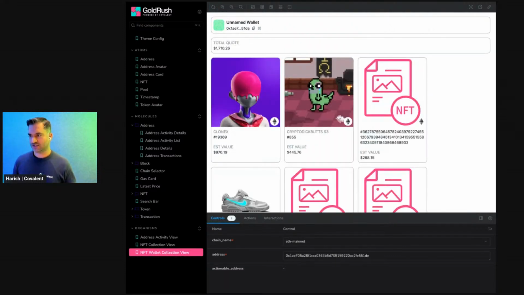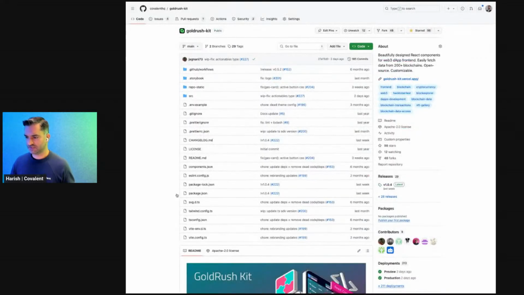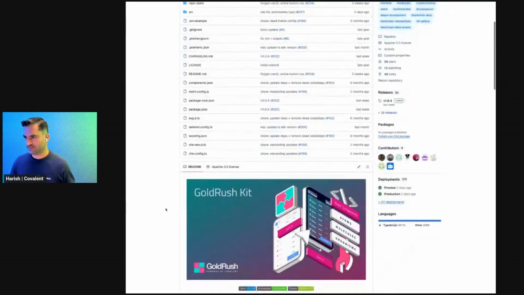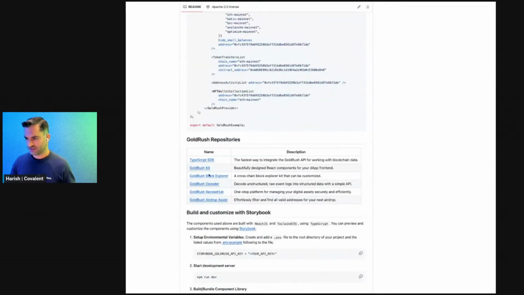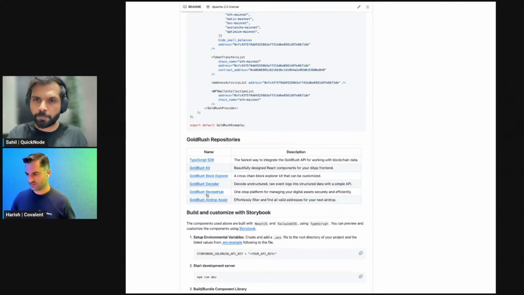So let's take a look at how we actually use these React components to build our own templates. So as I mentioned down here in the GoldRush Kit GitHub repo, we've got a block explorer, we've got something called Decoder, which I'll touch upon in just a few minutes. And then we've got a couple others around like a revoke hub and an airdrop assist.